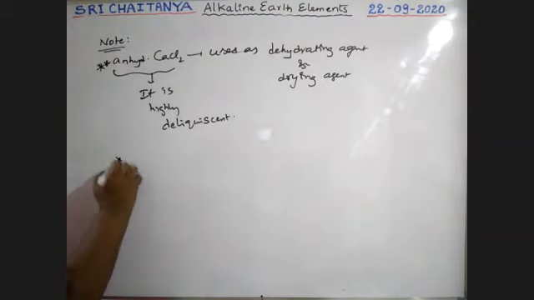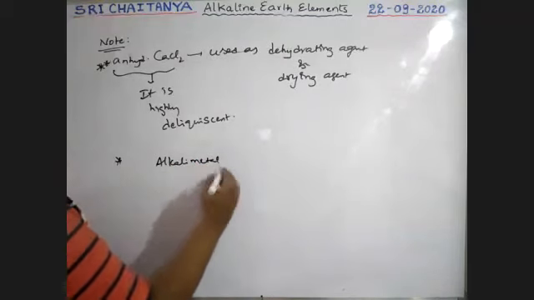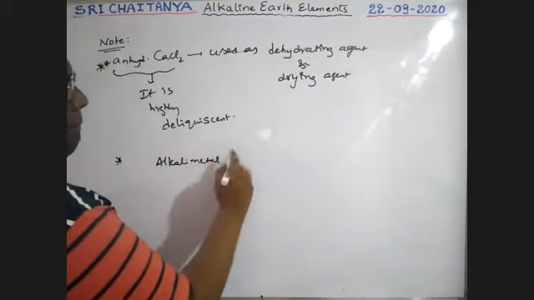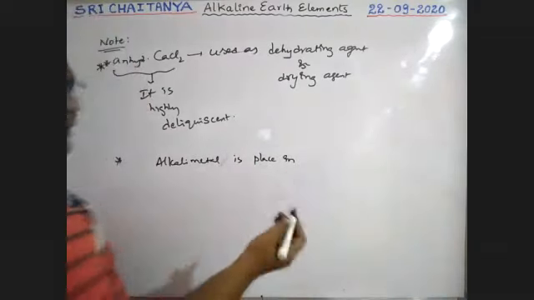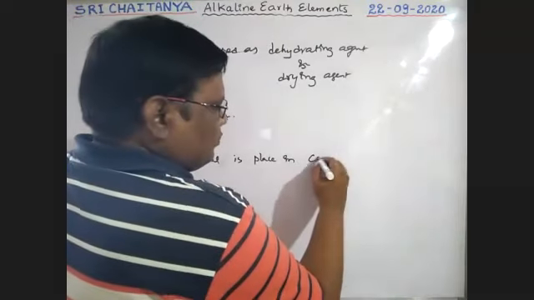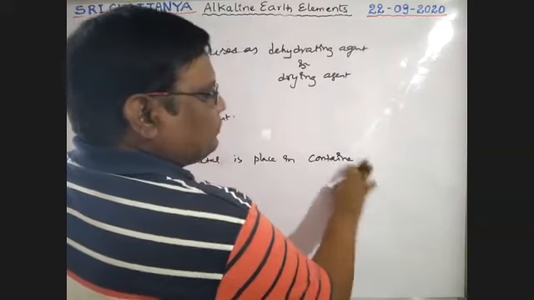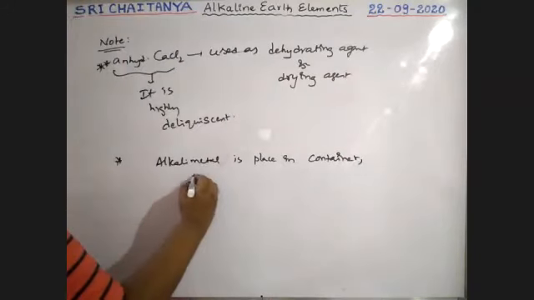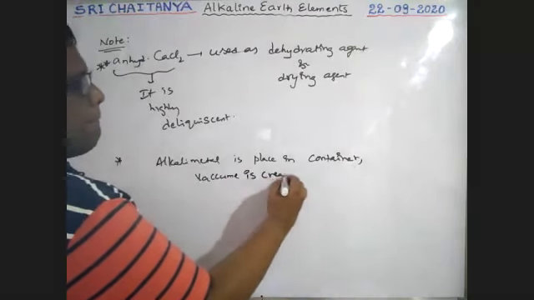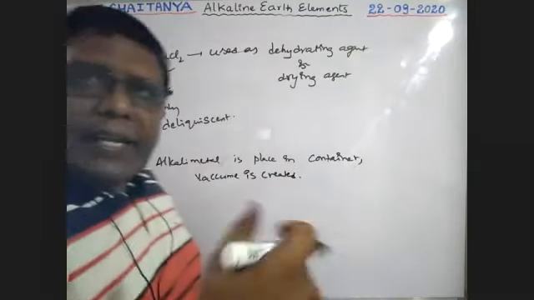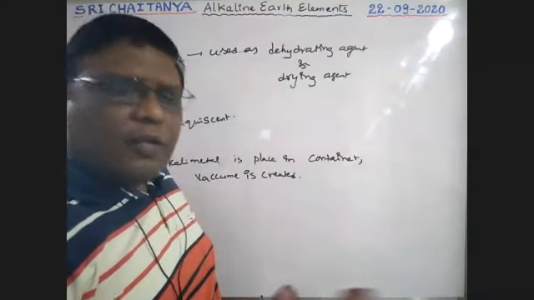Next, when an alkali metal is placed in a container, vacuum is created. That means to create a vacuum space for a reaction, sometimes we want to create a vacuum.